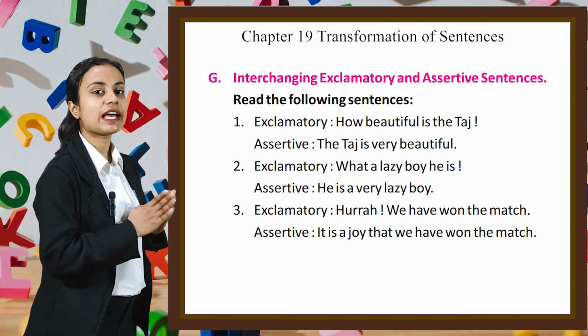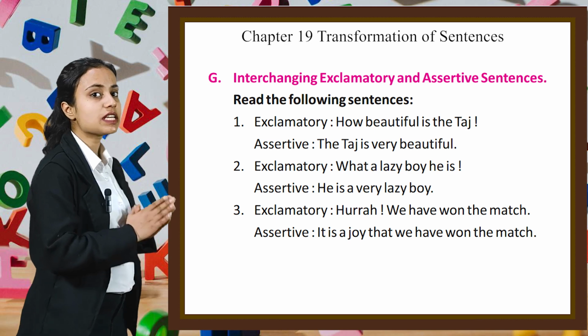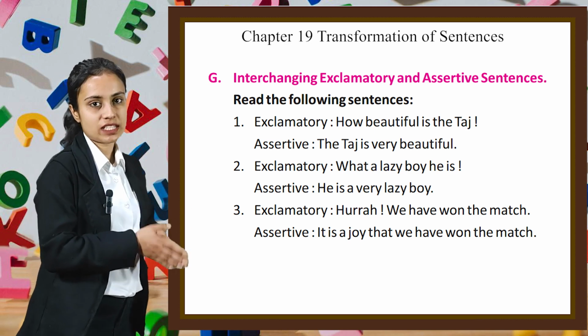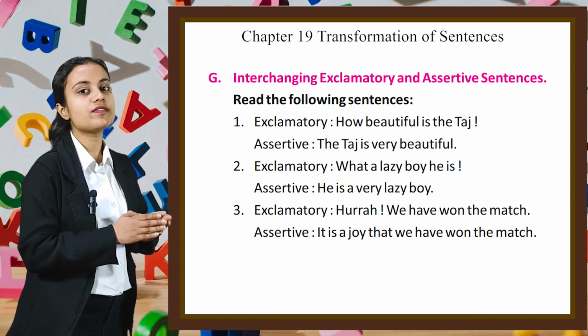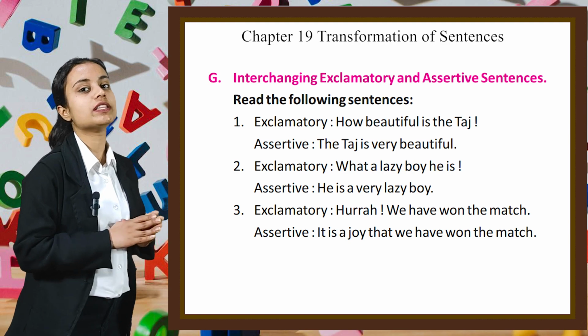Next example is exclamatory one. What a lazy boy he is! Assertive is he is a very lazy boy. Third example is exclamatory. Hurrah! We have won the match. Assertive is it is a joy that we have won the match.